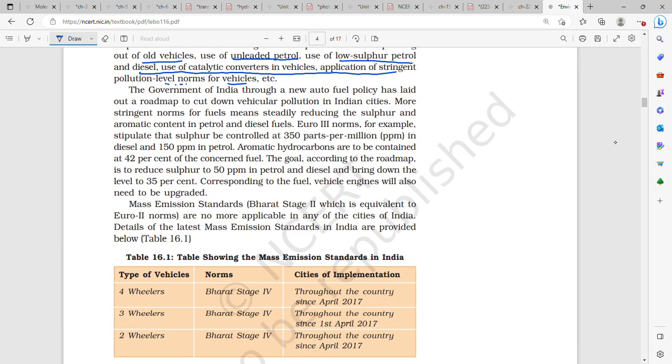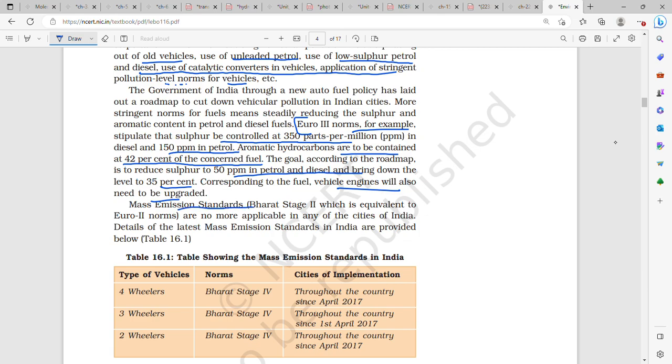More stringent norms reducing. Okay, so Euro 3 norms, for example, stipulate that sulfur has to be controlled at 350 parts per million in diesel and 150 parts per million in petrol. Aromatic hydrocarbons are to be contained at 42% of the concerned fuel. The goal, according to the roadmap, is to reduce sulfur to 50 parts per million in both petrol and diesel and bring down the aromatics level to 35%. Vehicle engines will also need to be upgraded.